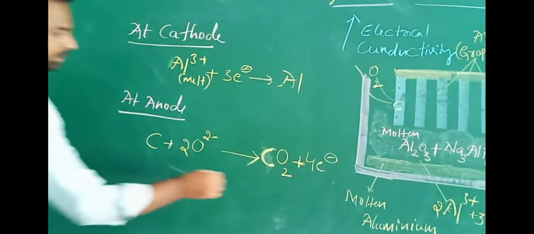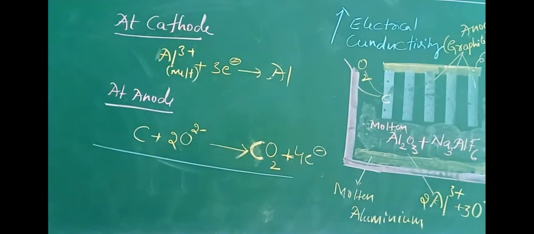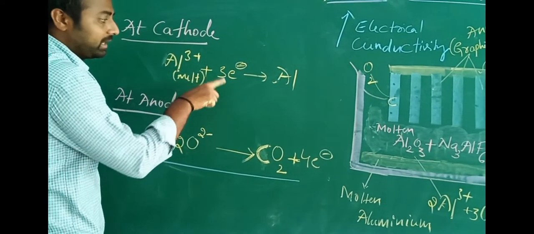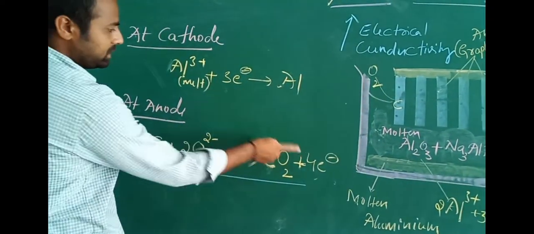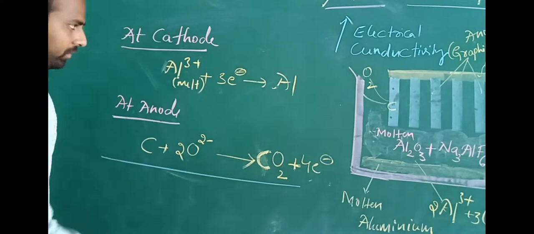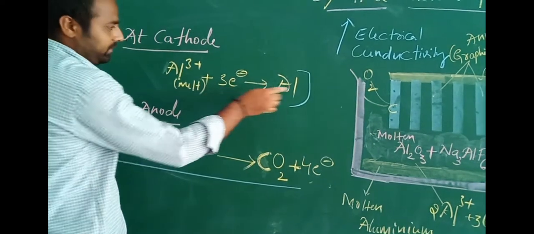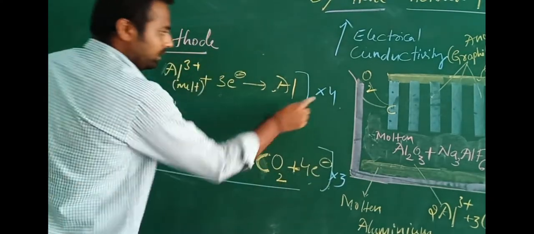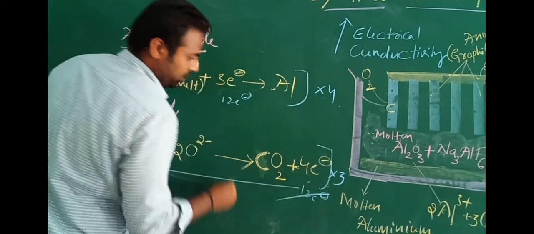Now we are going to add these two equations to get the overall reaction. When you add these two equations, the number of electrons lost and the number of electrons gained must be equal. Here the gain and loss of electrons are not equal. To make them equal, you have to multiply these two equations by suitable integers. The first equation is multiplied by 4. The second equation is multiplied by 3. 4 threes are 12 electrons. 3 fours are 12 electrons.